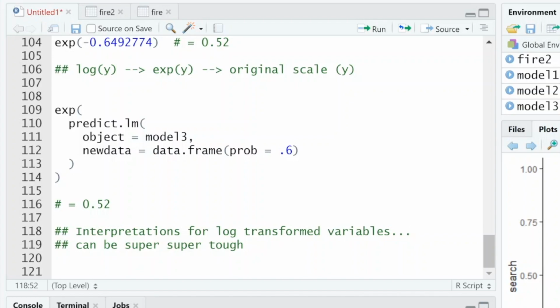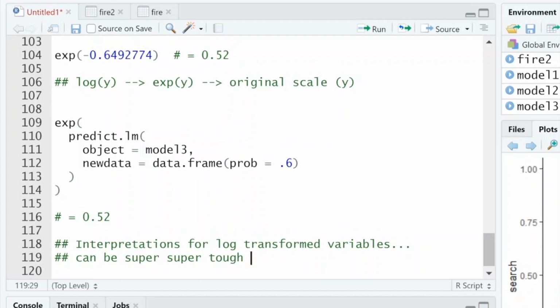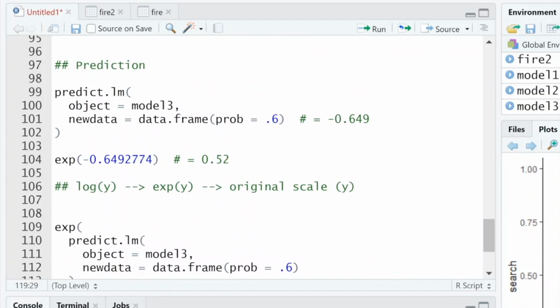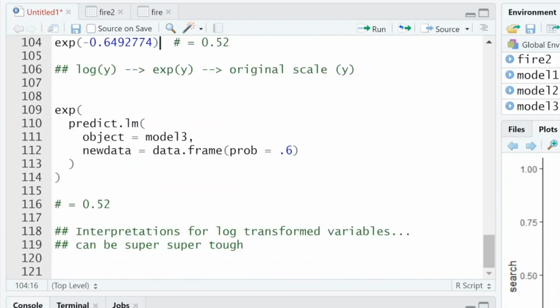But just knowing that it can be very complicated makes everyone feel better about not reporting it. So that's why I've shown you how to do this: predicting a new value for y, and then just exponentiating it back makes things a little easier to understand.